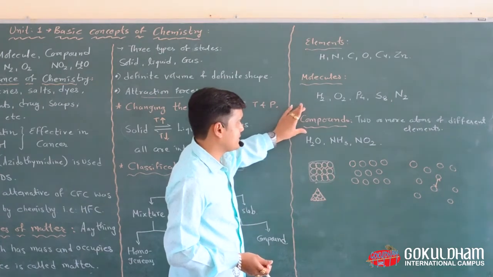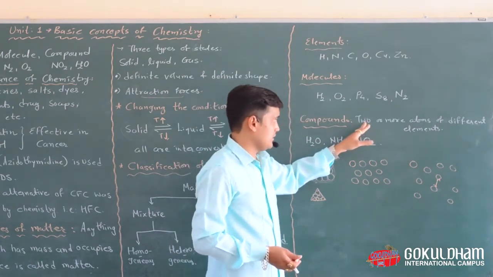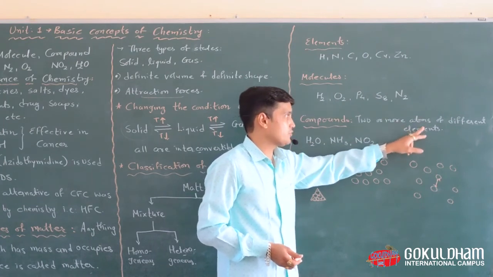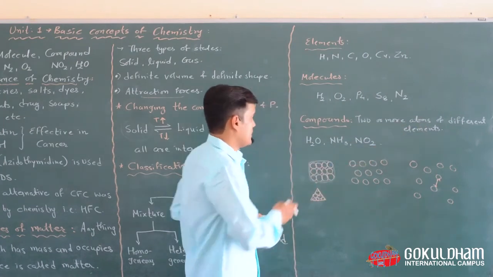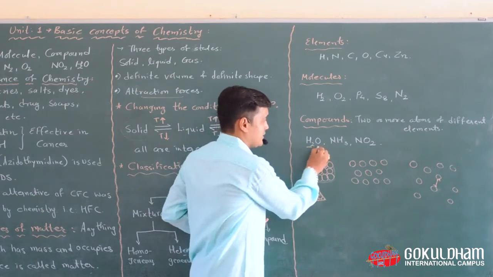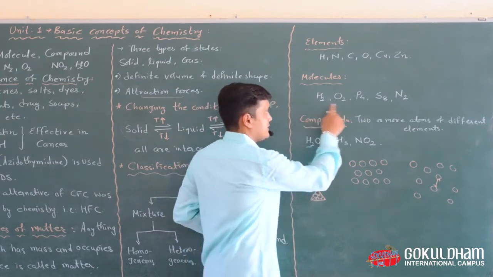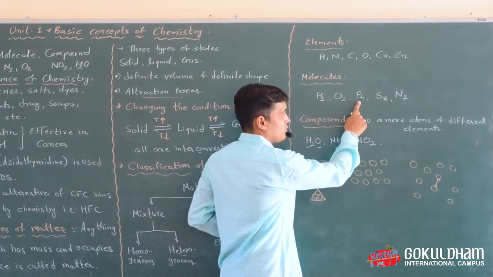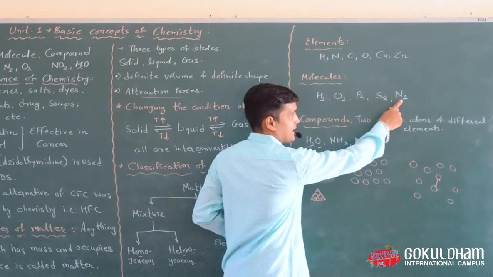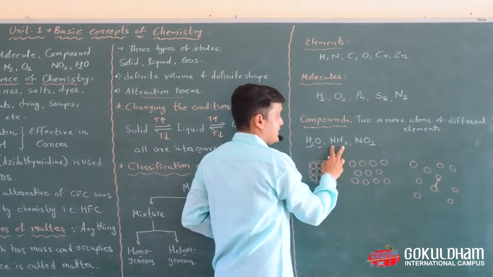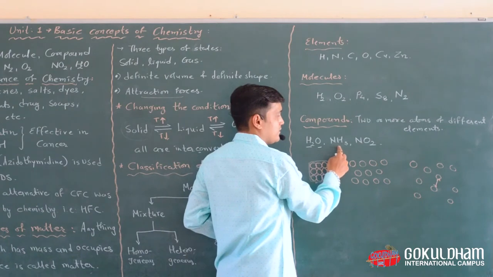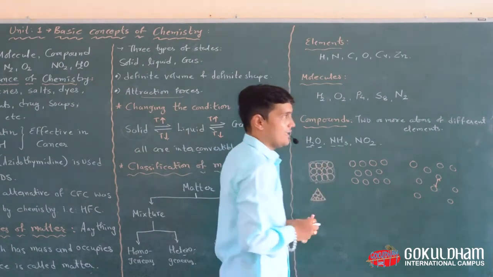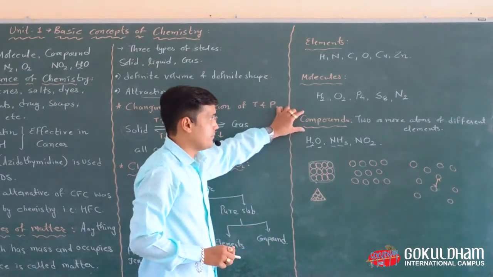And in the compound section, two or more atoms of different elements. Means first is hydrogen and the other one is oxygen. In these cases, hydrogen, oxygen, phosphorus atom 4 times, sulfur atom 8 times, nitrogen atom 2 times. But in this case, nitrogen is 1 time and hydrogen is 3 times. So different atoms are used to form the compounds.